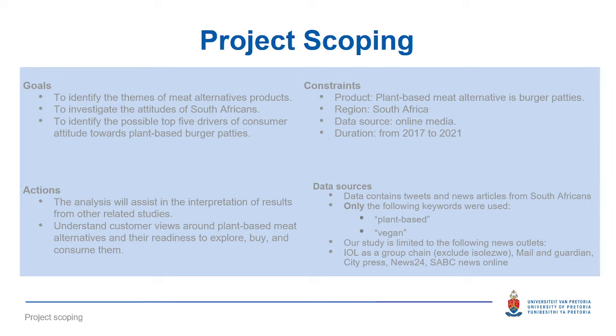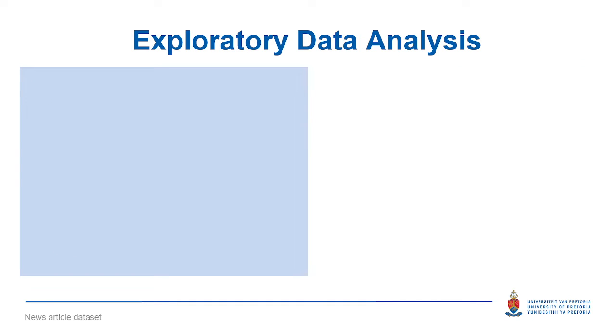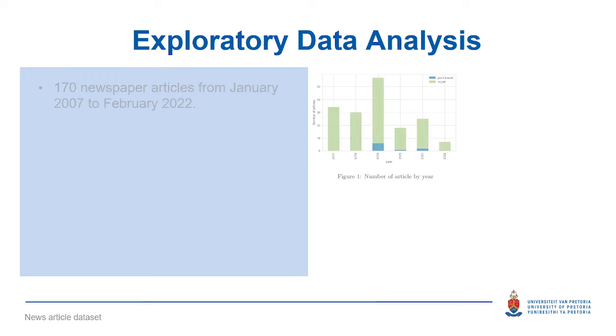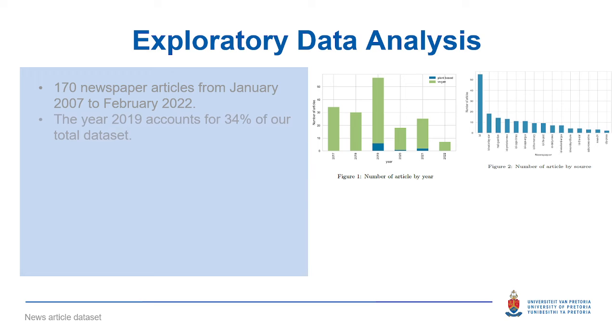And then straight up, exploratory data analysis. We extracted 208 articles and 38 were duplicates. Therefore, we actually focused on the 170. And on that 170, the IOL news group took the lion's share since they have multiple products within that enterprise.